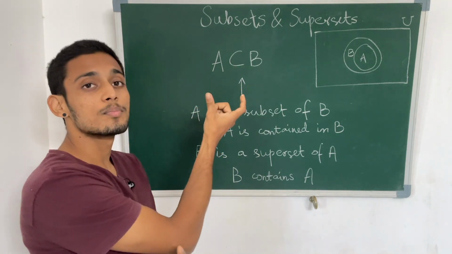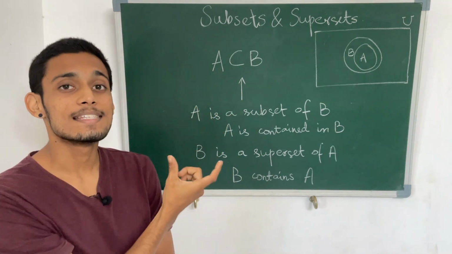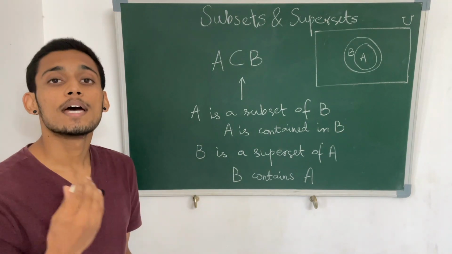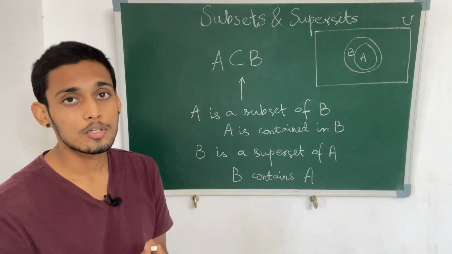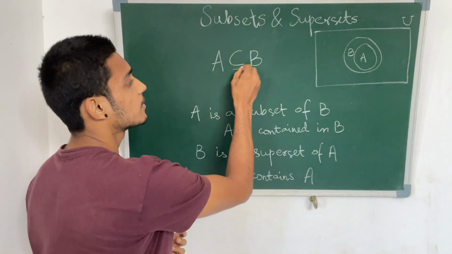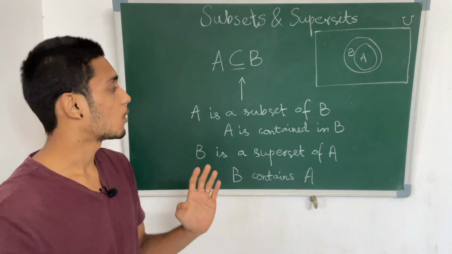So this is a much more clear way of saying A is a proper subset. If we are not clear if A is equal to B or not, in that case we write A is a subset of B. Okay.